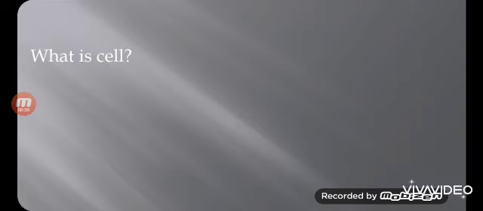In the same way, in the previous chapter we have studied about matter. We have studied that matter is not made up of a single block, but it is made up of so many tiny particles. In the same way, all the living organisms are made up of identical tiny structures, that is called cell. Now, you must be very curious to know that if we watch any organism, we cannot see each cell separately. Then who discovered the cell and how this concept came into existence? So don't worry, I am going to explain you that now.